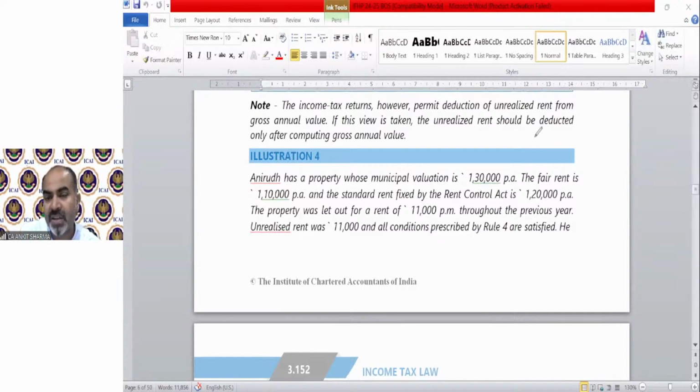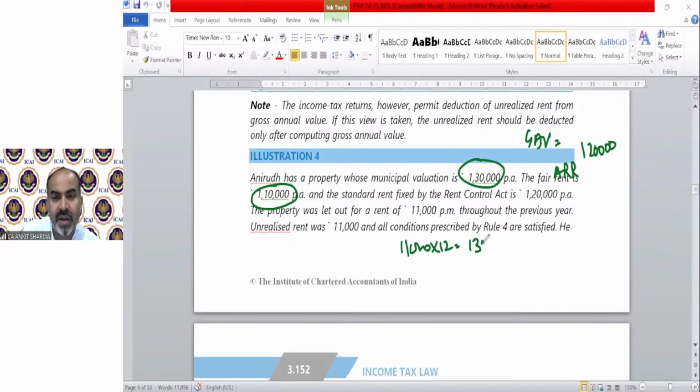If we need to find the GAV in this case, then 130 and 110, whichever is higher, 130. Then 130 and 120, whichever is lower is 120. So this lower needs to be compared to the ARR, actual rent received. So 11,000 into 12 is 1,32,000, less 1 month unrealized rent, so that is 1,21,000. Higher will be 1,21,000, which is your GAV.